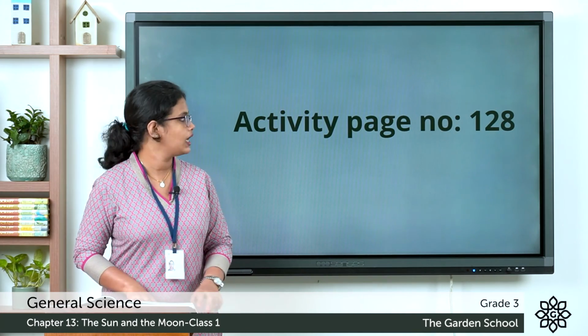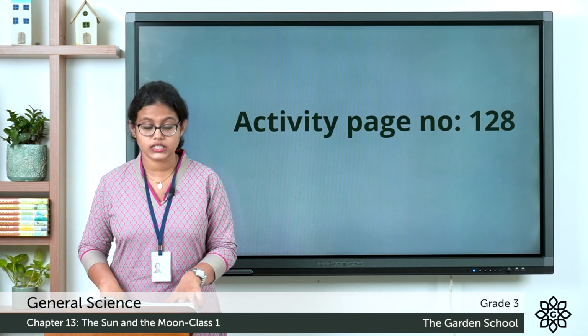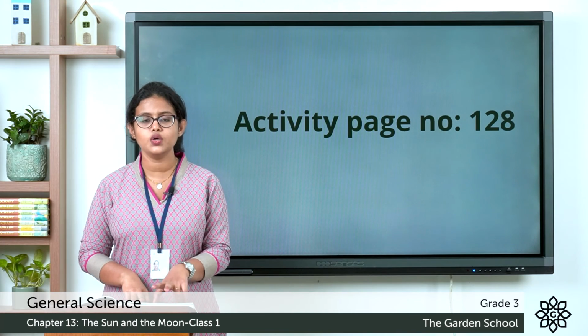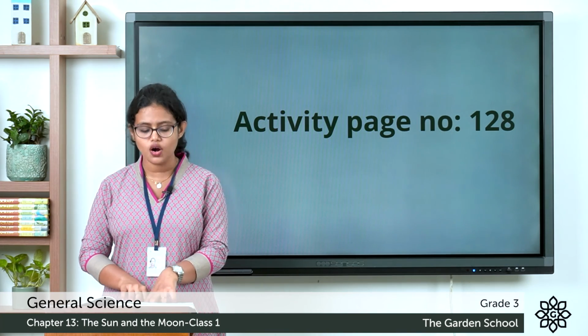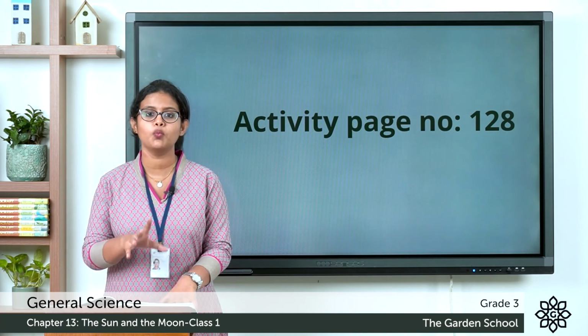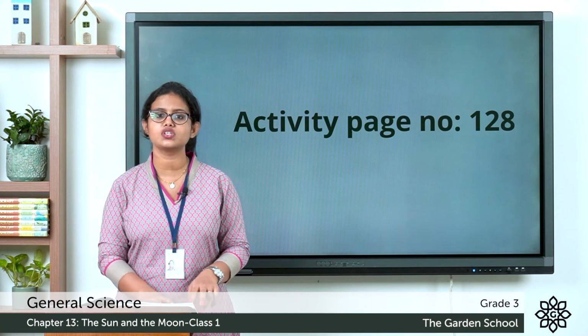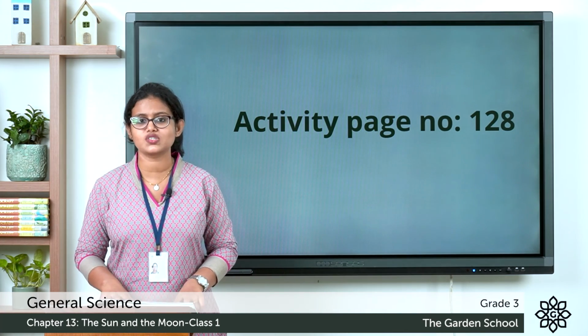Now take page number 28 in your textbook, where there is an activity. You can try doing this activity. Then you will understand that the moon appears different on different nights. The moon does not change its shape, but it appears different on different nights. I hope you are clear with this topic.